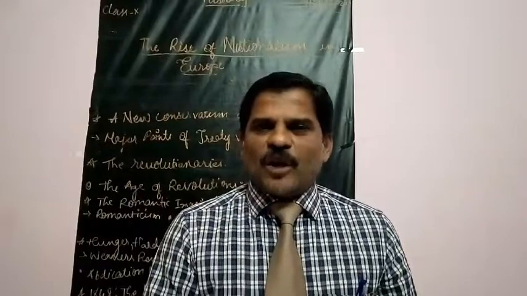They formed into a coalition and fought with Napoleon Bonaparte, and they were successful, and Napoleon Bonaparte was finally defeated in the Battle of Waterloo, in the year 1815.